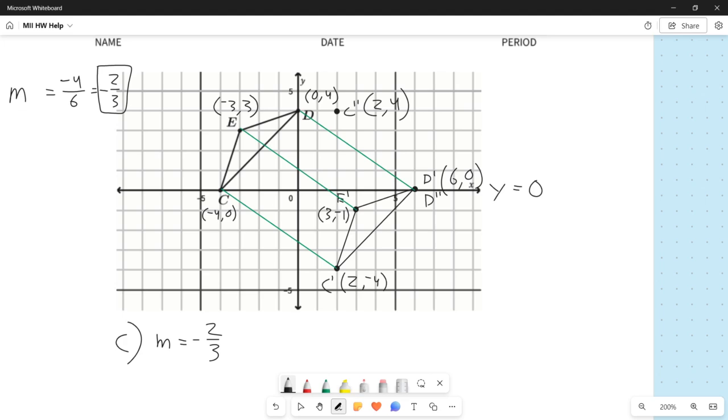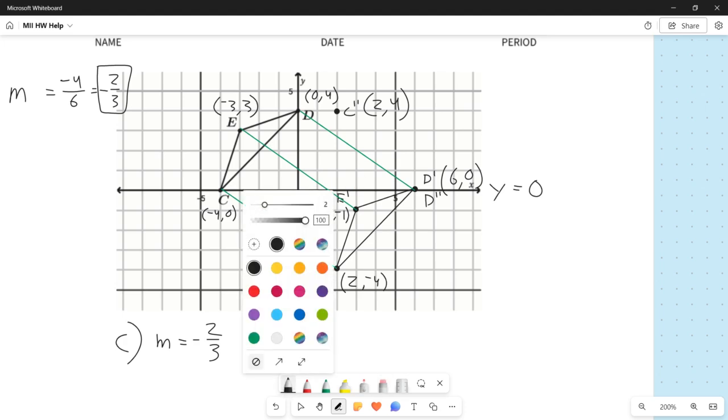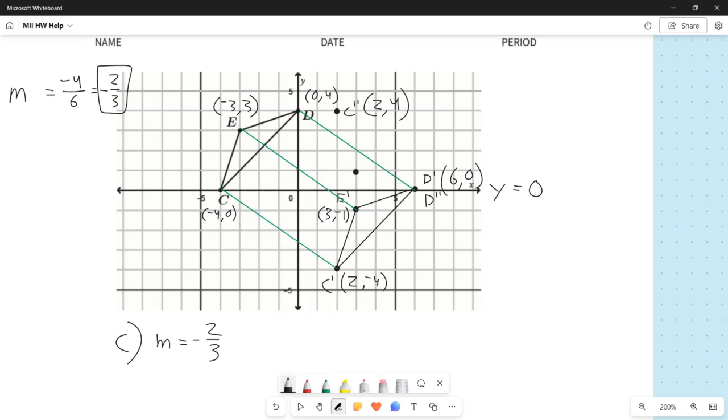E prime, again, we want to figure out how far this point is from my reflection line. E prime up to the x-axis is 1 box. That gets us to here. Because we traveled 1 box, we're going to travel 1 more box. It's the same distance, and that puts us right there.